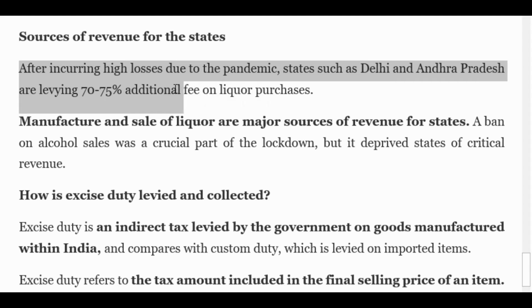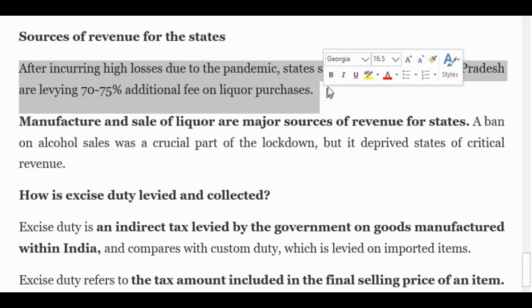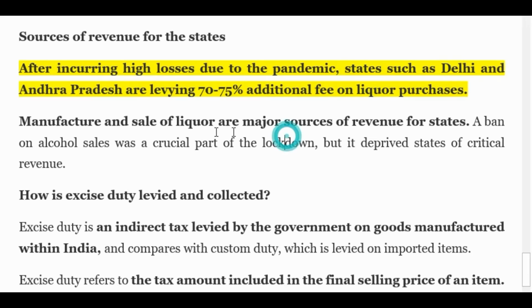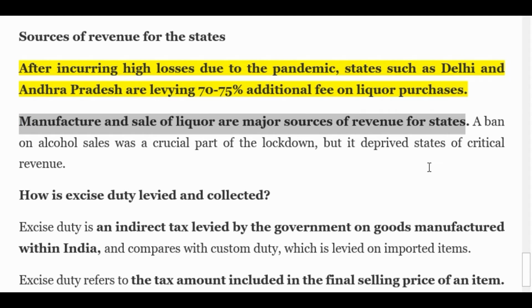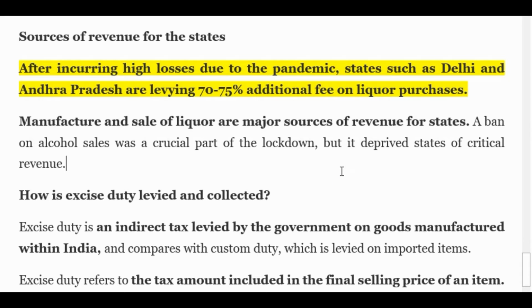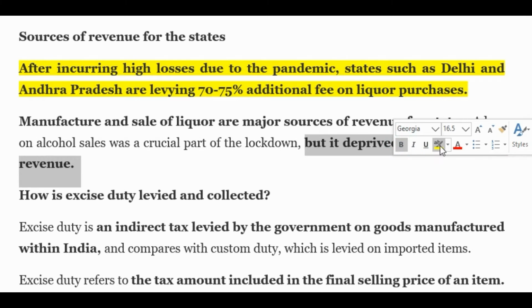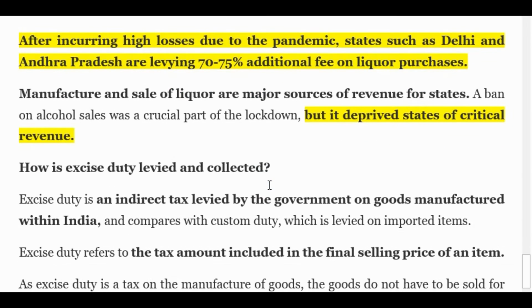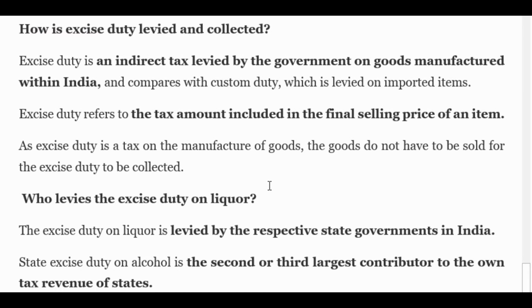Now, after incurring high losses due to the pandemic, states such as Delhi and Andhra Pradesh are levying 70 to 75% additional fees on liquor purchase. They may use this money as a source of revenue for social services. Manufacturing and sale of liquor are major sources of revenue for a state. A ban on alcohol sale was a crucial part of the lockdown, but it deprives states of critical revenue. The states need this revenue to function in their day-to-day activities.